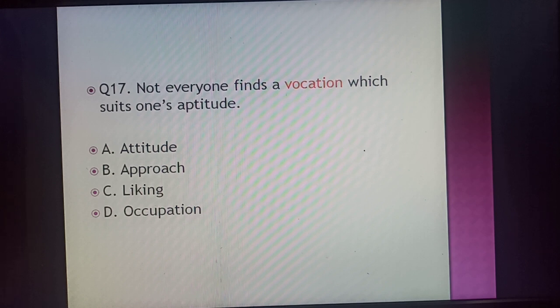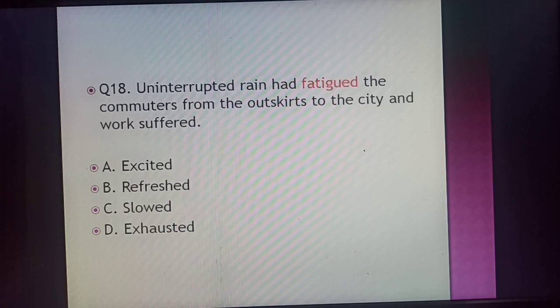So the synonym for the word vocation is occupation. Now let's come to the next word, fatigued, and the synonym for fatigued is exhausted.